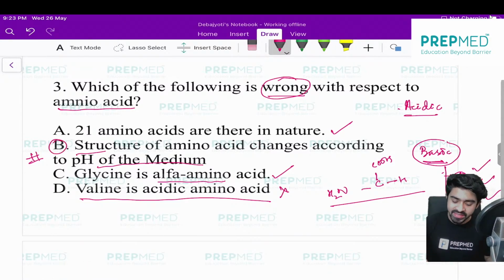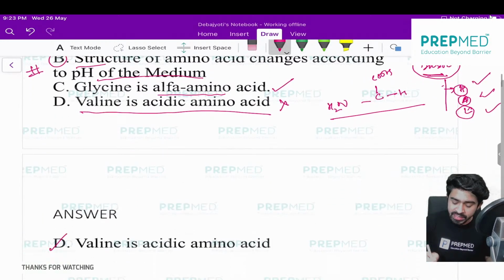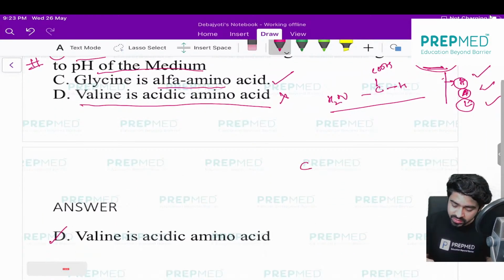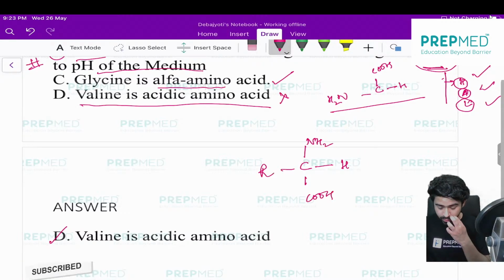The amino acid changes structure as per the pH of the medium. Let us take an example of the structure of an amino acid. This is C, let us take hydrogen, this is NH2, this is the R, and this is COOH. This is the structure of an amino acid.